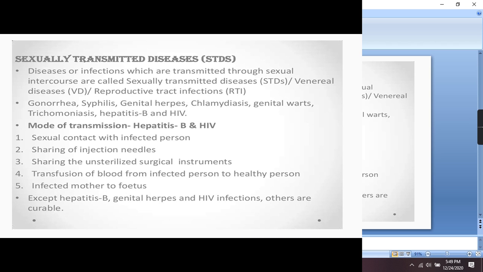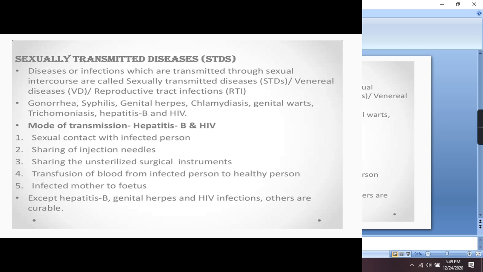Now the next one is STDs, sexually transmitted diseases, as the name itself indicates. These are diseases which are transmitted from an infected person to a healthy person during sexual contact. These are also known as VD, that is venereal diseases, and RTI, that is reproductive tract infection. These diseases may be caused by bacteria as well as by viruses. Gonorrhea, syphilis, genital herpes, genital wart, trichomoniasis, hepatitis B, HIV, all are examples of STDs.